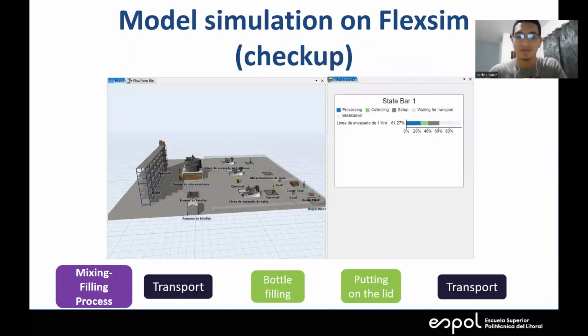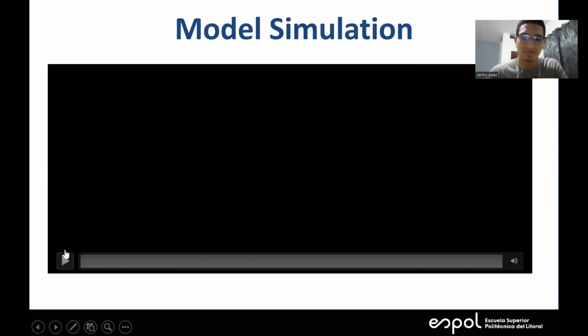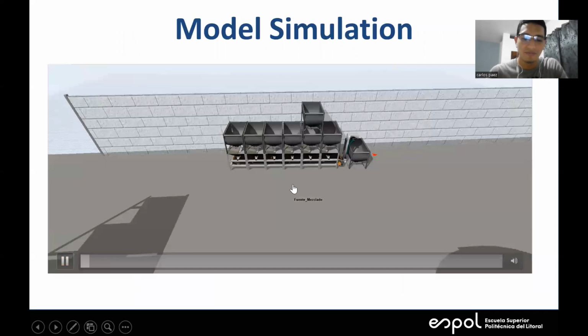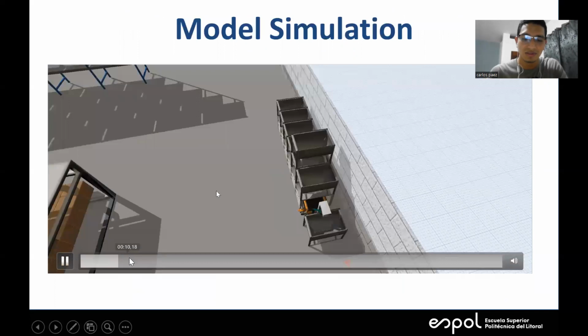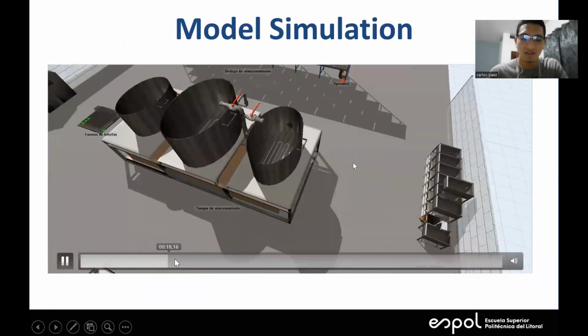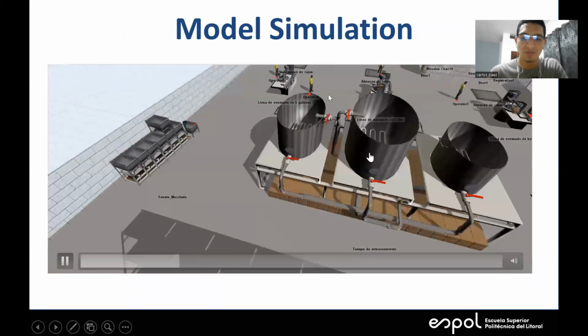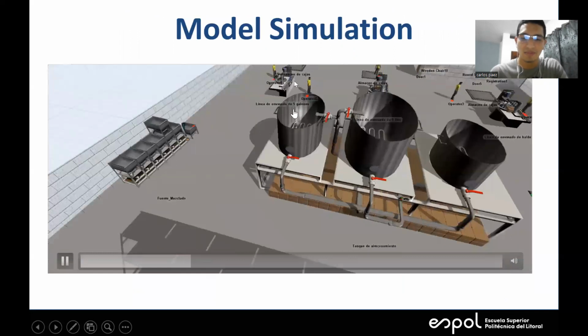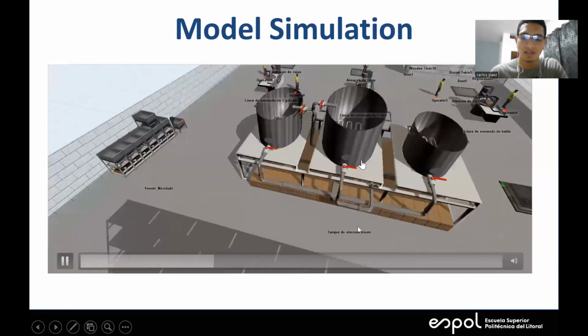Here you can see the model in Flexsim, with the packing lines, the warehouses, and the storage tanks. The level of utilization of the machine is 71.727%. We fill the raw material tank, which feeds into the storage tanks. These tanks distribute to the 3 types of packing lines that we have, but the one that is used the most is the 1 liter line.